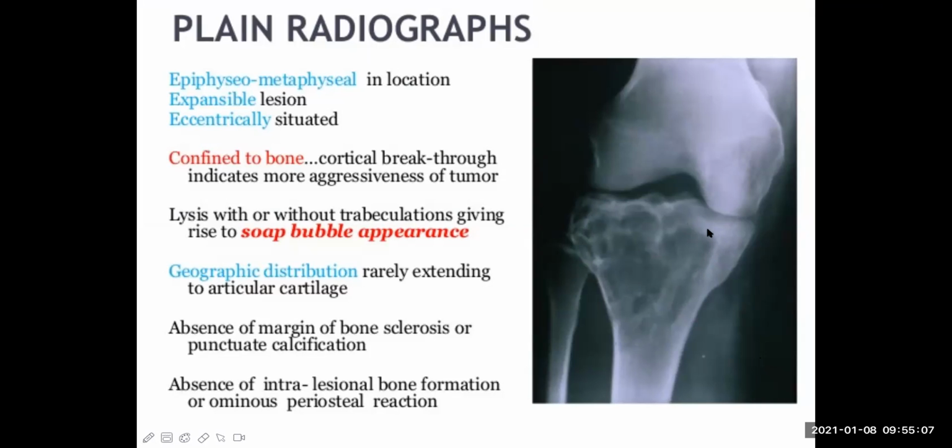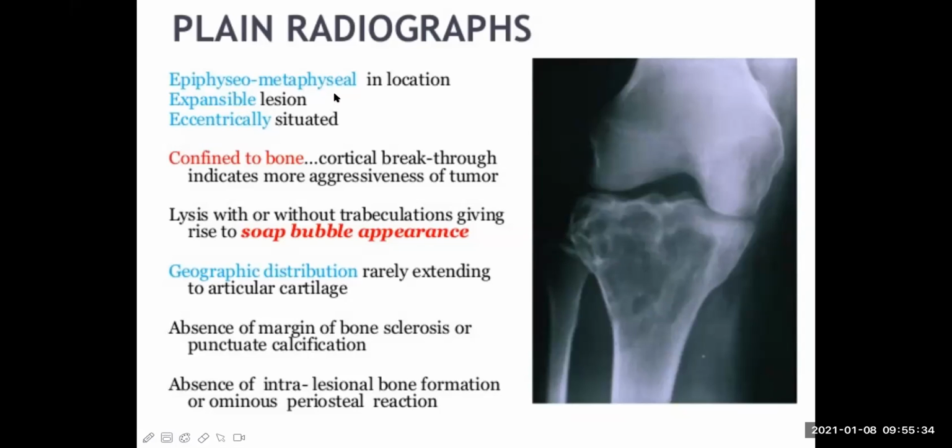See this and look at this bone now. Clear cut, there is an osteolytic area. This is called an osteolytic area, and it looks like a soap bubble appearance. See this? There are multiple septations or trabeculae in between the cavities. So this is called soap bubble appearance in case of X-ray. So this is highly suggestive of giant cell tumor in this region.